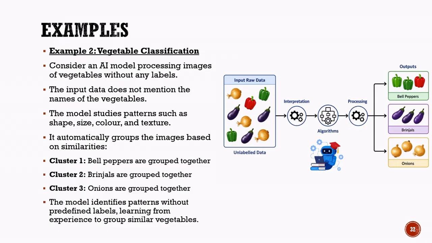As shown in the diagram, the model automatically creates separate groups for bell peppers, brinjals, and onions based on their visual similarities. It is important to note that the model was never told the names of these vegetables. It simply identified patterns in the data and grouped similar images together. This is the key idea behind unsupervised learning. The model works with unlabeled data, discovers hidden patterns, and forms meaningful clusters without any predefined answers or guidance.